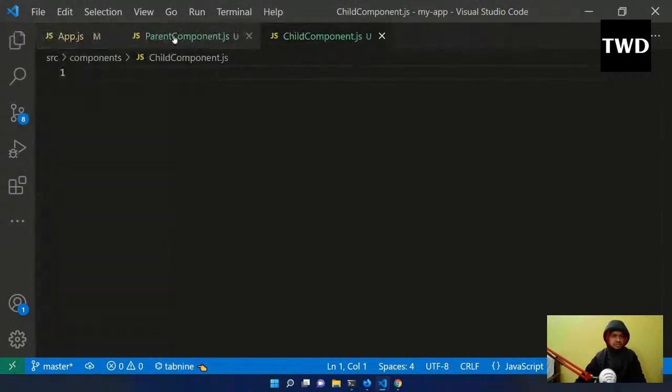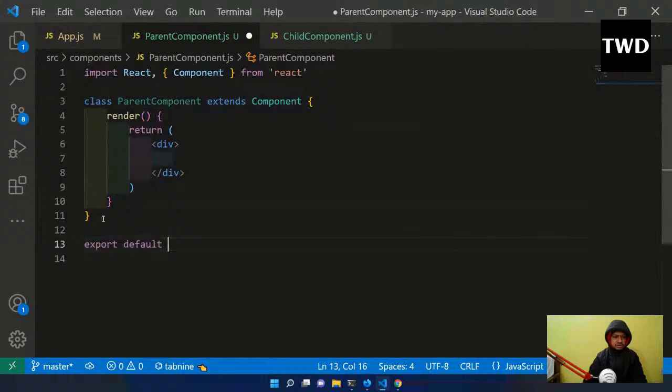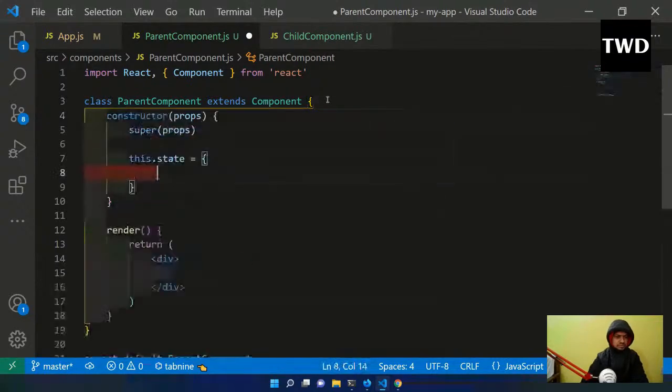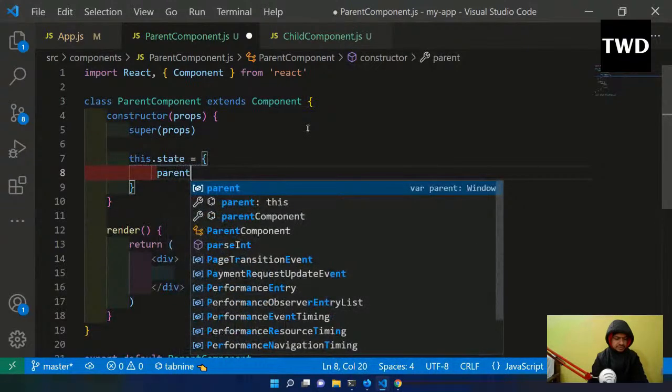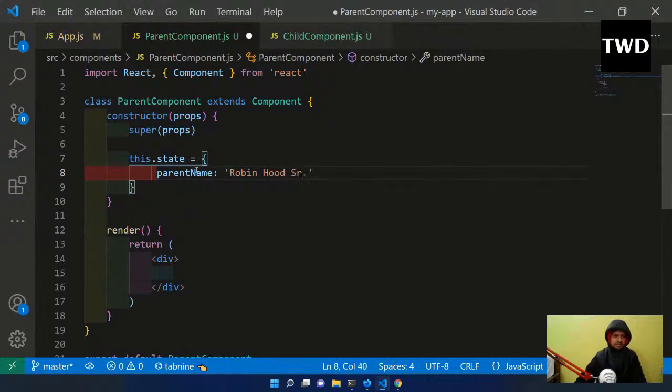Here again we are going to have an RCC and export default ParentComponent. Here we will have a constructor with this.state, and a parentName, and the parentName is Robinhood senior.